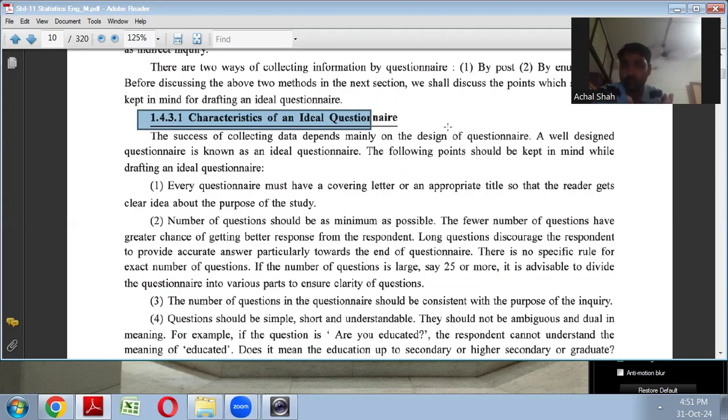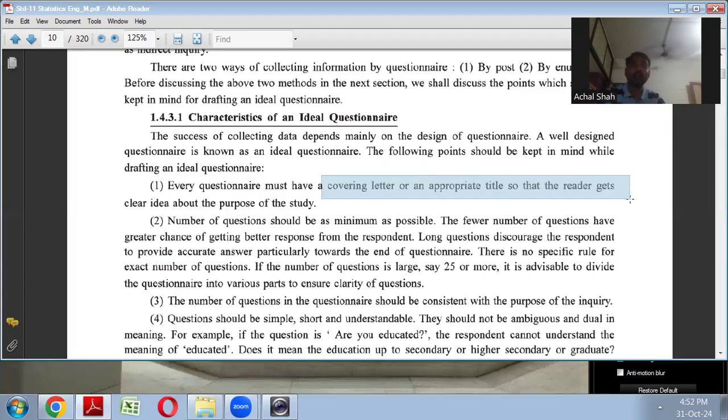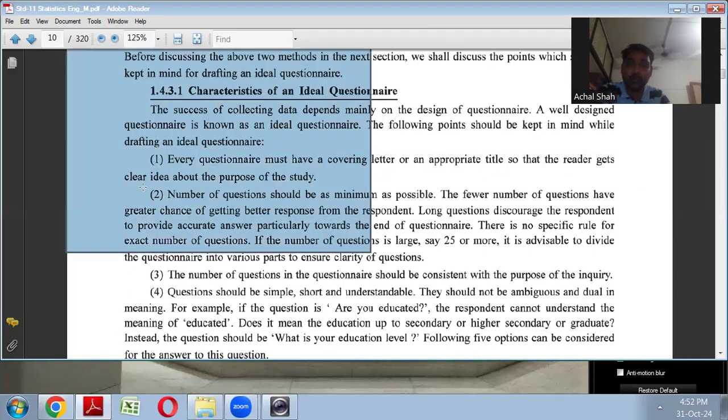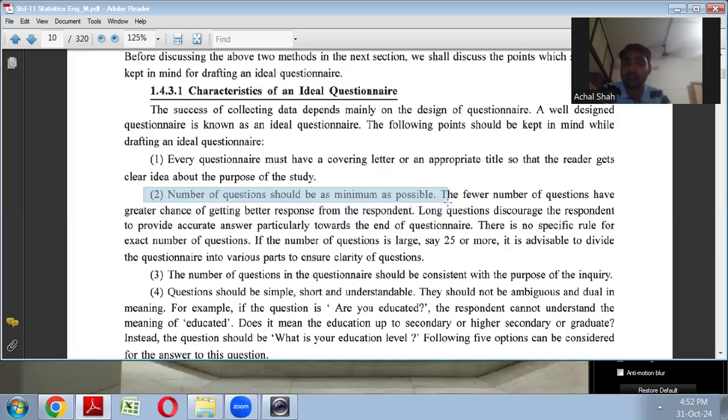Questionnaire means what questions it will contain, based on your objective of collecting information, on that basis you are going to prepare the questionnaire. So what should an ideal questionnaire be like? Ideal means perfect, right? Exemplifying. So first, you should have a cover letter or appropriate title so that the reader will have a clear idea about the purpose of your study, because unless he is clear about the purpose of the study, he will be reluctant to give the information, right? He would not be ready to give information. Then second, keep your number of questions minimum as far as possible.